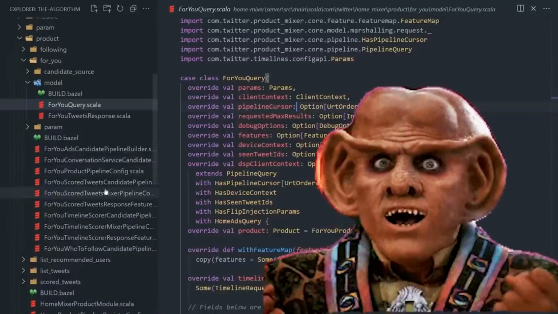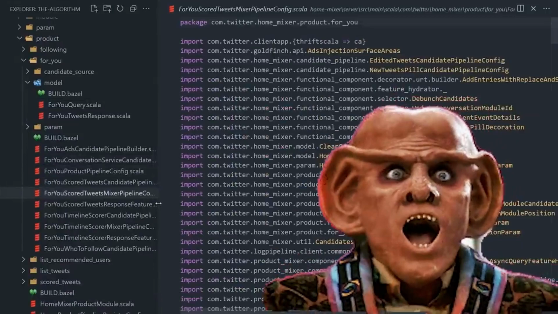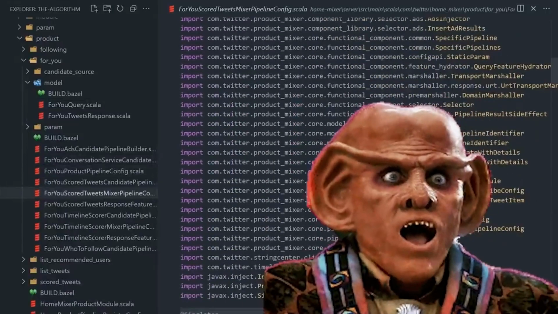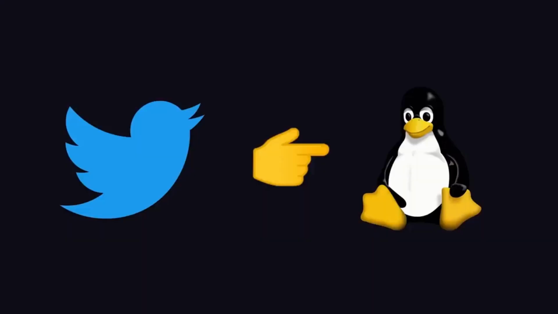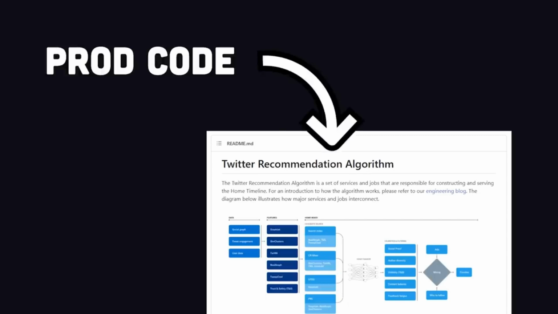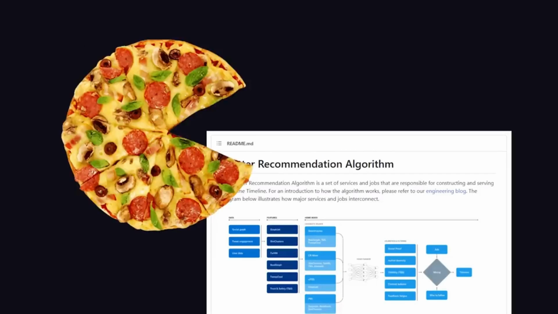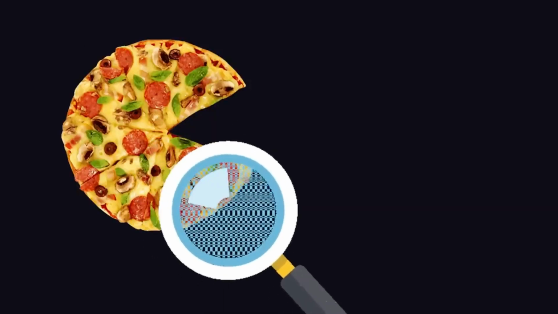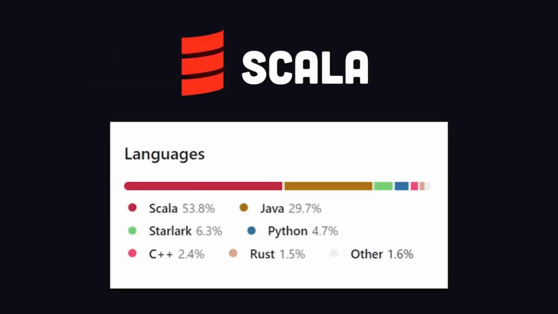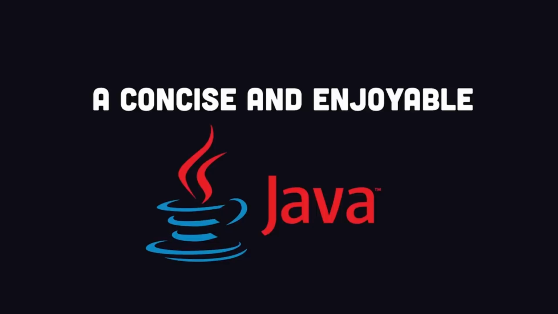it's some of the most interesting code you'll ever see. In today's video, we'll dissect the code and explain why they want to make Twitter like the Linux of social media companies. Well, kind of. Although it is real production code at Twitter, it's not 100% of the code, so it's really only useful for research and transparency. The code base is mostly written in Scala, a JVM language that's kind of like Java, but concise and just way better.